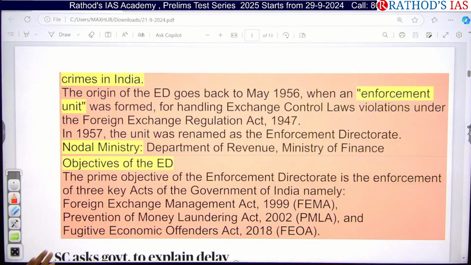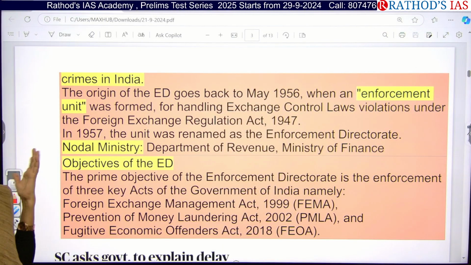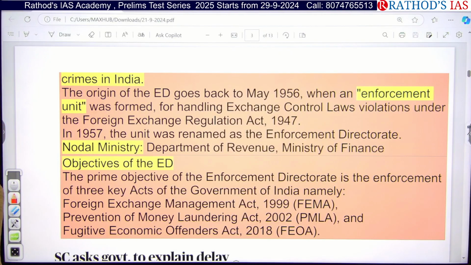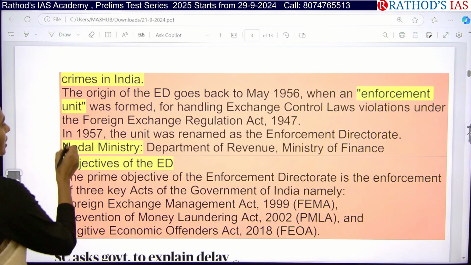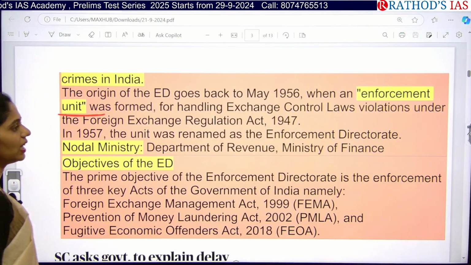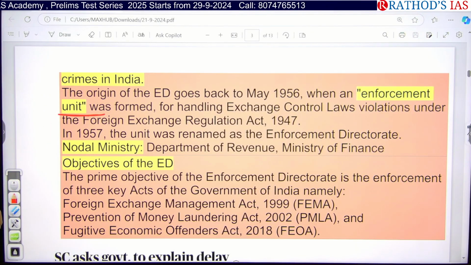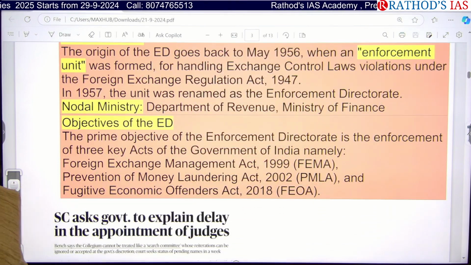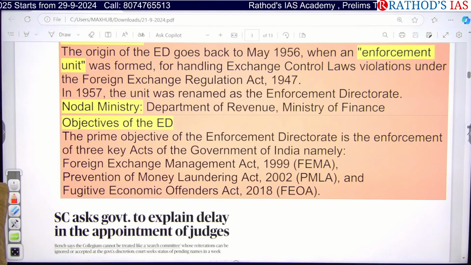If you see the origin of this ED, it dates back to 1956. At that time we had an enforcement unit, which was mainly established for controlling exchange control law violations under the Foreign Exchange Regulation Act of 1947. And which ministry takes care of it? That is the Department of Revenue under the Ministry of Finance. It is very important.